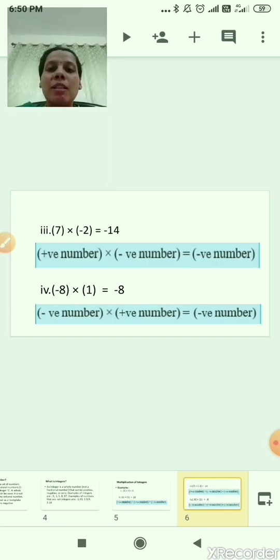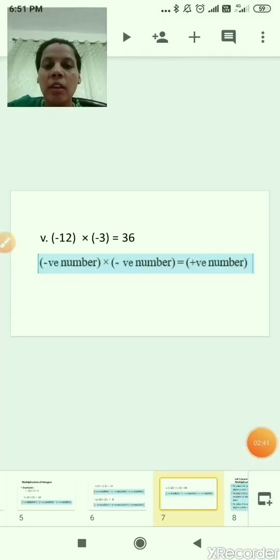Correct? This means the product of one negative integer and one positive integer gives us a negative number or negative integer. Understood? Okay. Now the fifth example, -12 multiplied by -3 is equal to 36. 12 3s are 36. Correct.